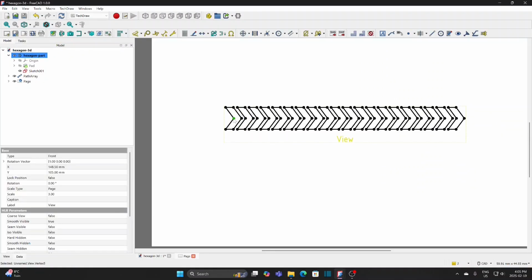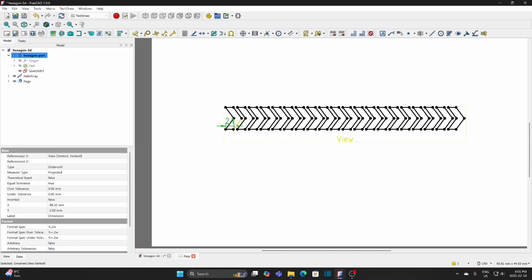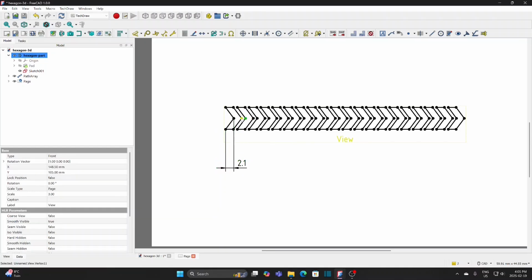Select these 2 points and check the distance. It is 2.1 mm, which I show in the sketch before. I call it as inside space for now. Select these 2 points and mark the horizontal distance. It is the gap between 2 pieces. It is 1 mm.